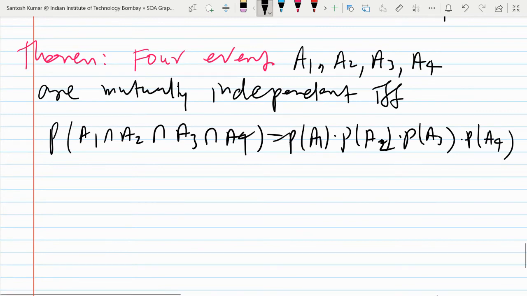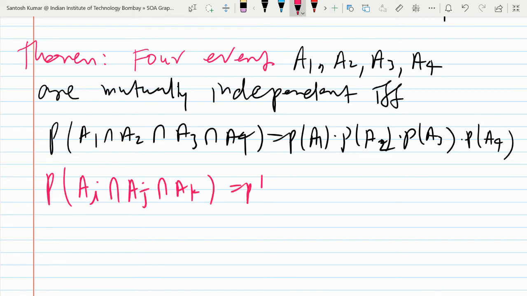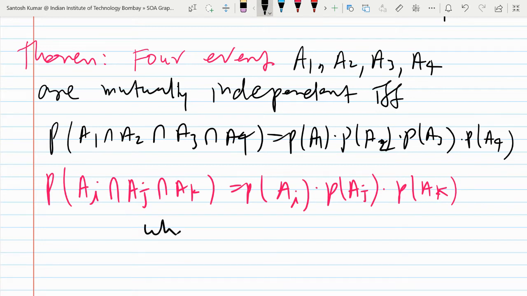Now you may take three. So I write probability of Ai intersection Aj intersection Ak is equal to probability of Ai into probability of Aj into probability of Ak. Why am I taking i, j, k? You may take 1, 2, 3 and so on, where i, j, k can take value either 1, 2, 3, 4.